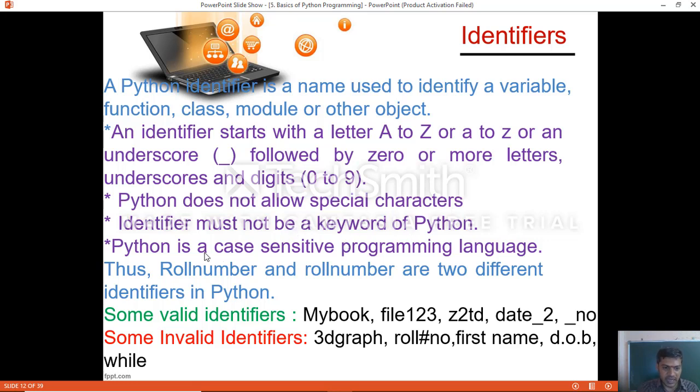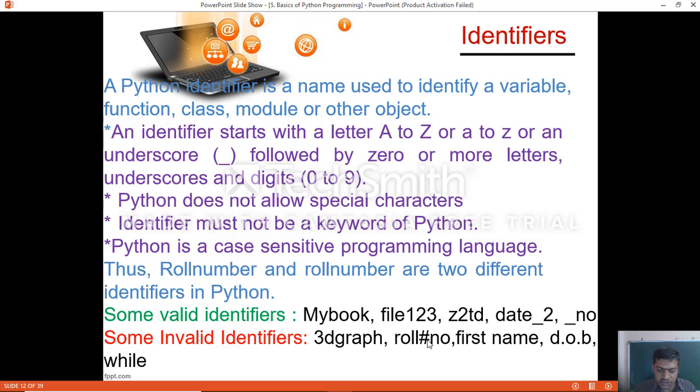Python is a case sensitive programming language, thus Roll_number and roll_number are two different identifiers in Python. These two are not the same because one starts with an uppercase alphabet and the other with a lowercase alphabet, so they will not be considered the same. Examples you can see below, some valid identifiers: mybook, file123, z2td, date_2_num. There should not be any space in an identifier name. These are valid identifiers.